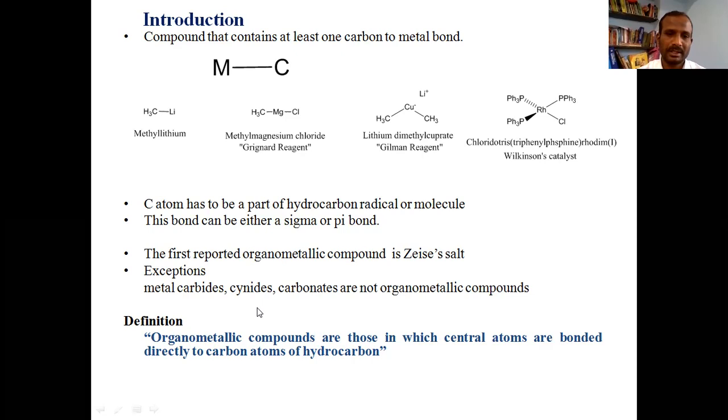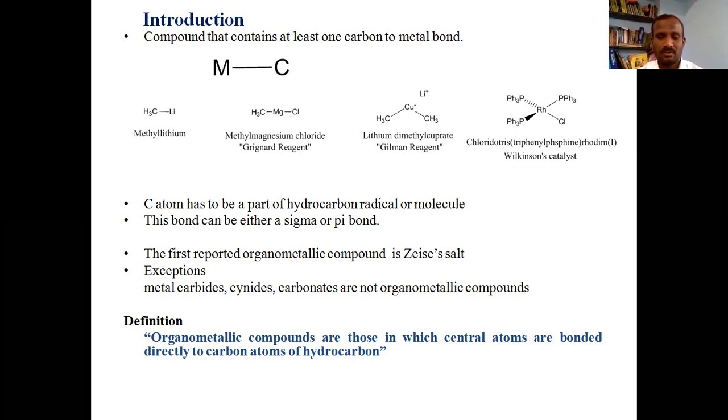Though there is a bond between carbon and metal in metal cyanides, in most cases these are not considered organometallic compounds because the carbon is not a hydrocarbon. Similarly, metal carbonates are also not considered organometallic compounds because the bond may be between oxygen and metal. Hence, metal carbides, cyanides, carbonates and some other compounds are generally not considered organometallic compounds.